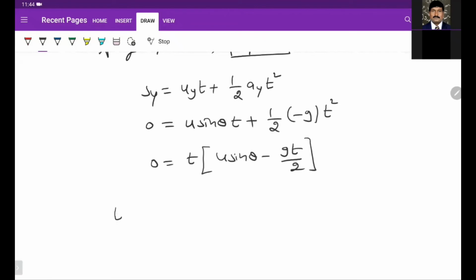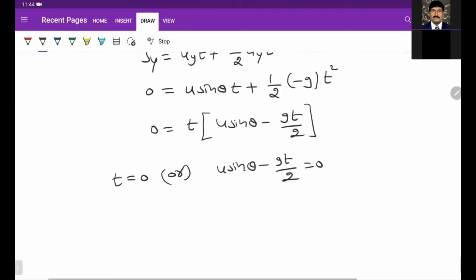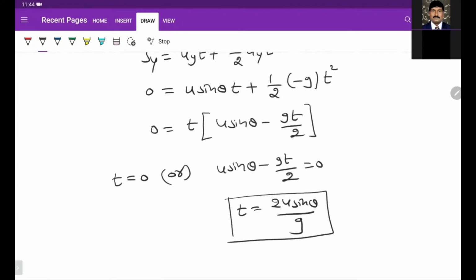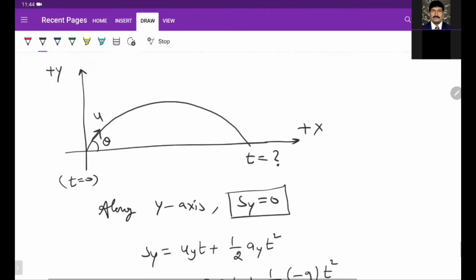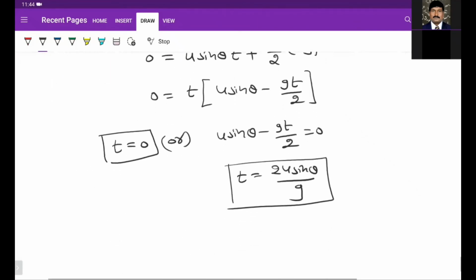So here t must be 0, or u sin theta minus gt by 2 must be 0. After solving this, we get t equal to 2u sin theta by g. So we got the initial time and the final time. At time t0 it is on the ground, and after time 2u sin theta by g it is on the ground again.